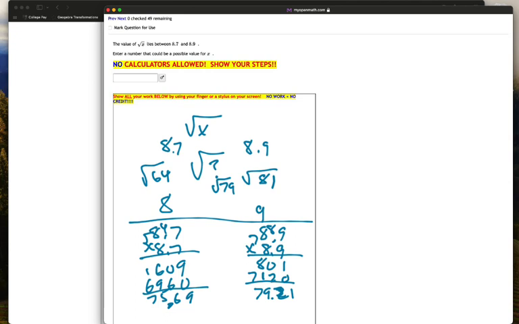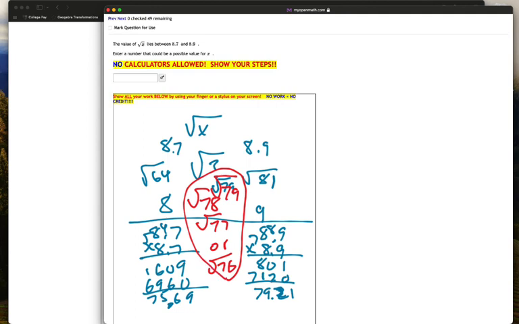So what that means is that anything between 75.69 and 79.21 would be good. So we could use, if we wanted to, square root of 79 looks good, square root of 78 looks good, square root of 77 looks good, or square root of 76.